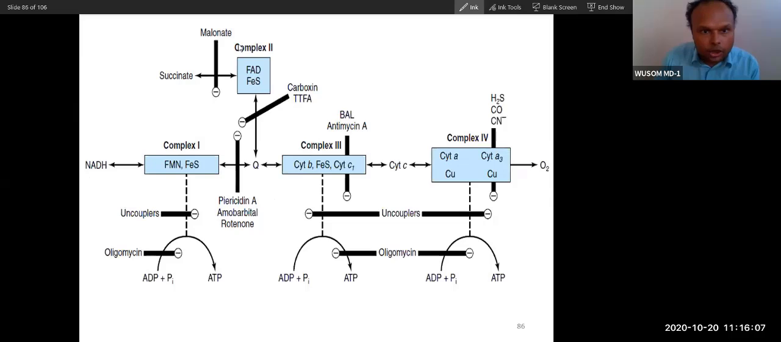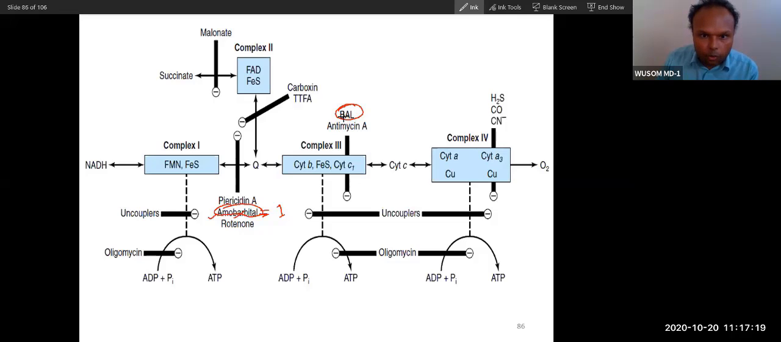Now let's talk about this. You can see there are many inhibitors. I don't want you to remember all inhibitors. I will give you the very important ones. So just remember one. A for amobarbital, A for complex 1. A is the first letter, complex 1. Amobarbital is a drug. It is not used now, but it used to be used.